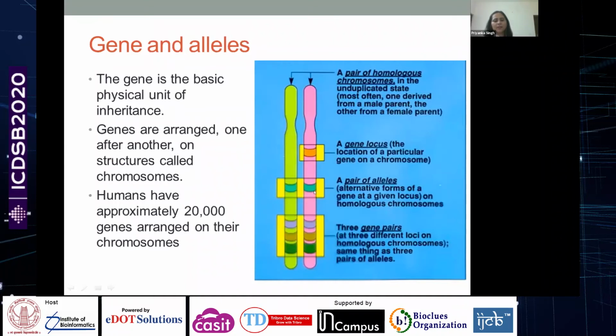For instance, some people have blue eyes, some people have brown eyes. The difference in eye color they get from their parents, and depending upon which gene is dominant, that is the particular color the progeny is going to have. With the Human Genome Project, we know now that there are around 20,000 genes present on the human chromosomes.